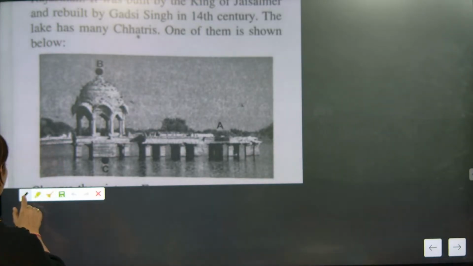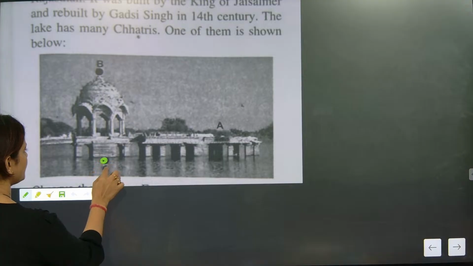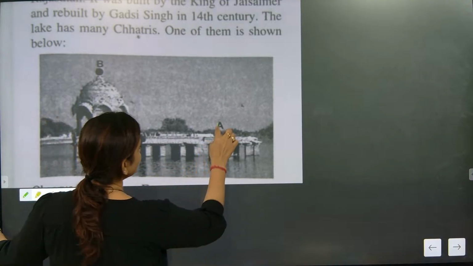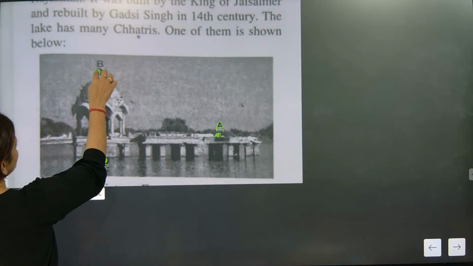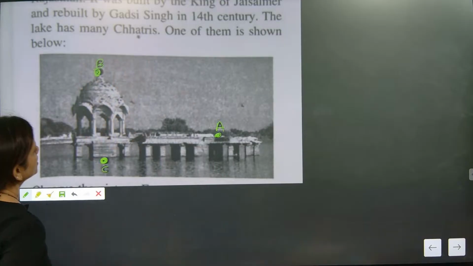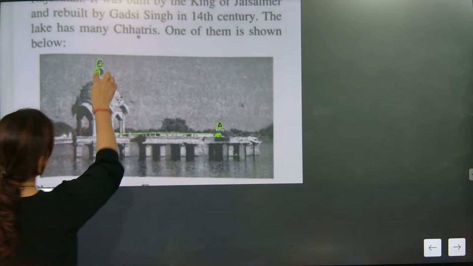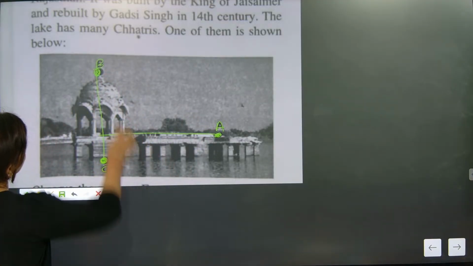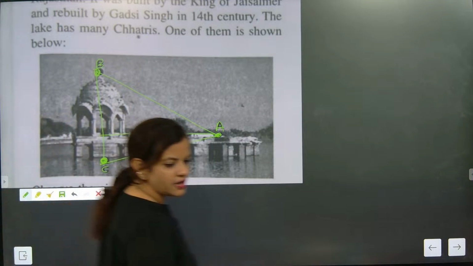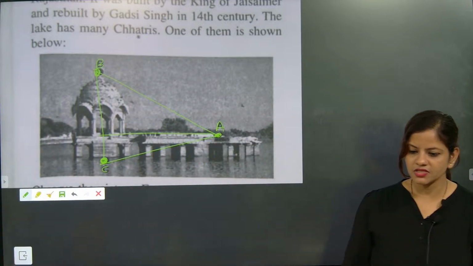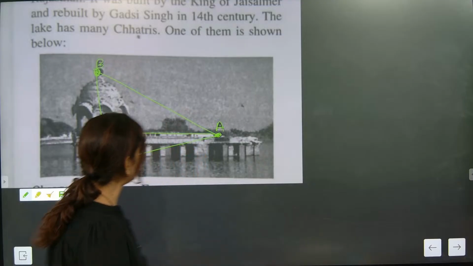Wait, we need to recollect this information. They have given one dot here, and this is C. They have given one dot here, it is written A. They have given one dot here, it is written as B. Shall we match the dots?